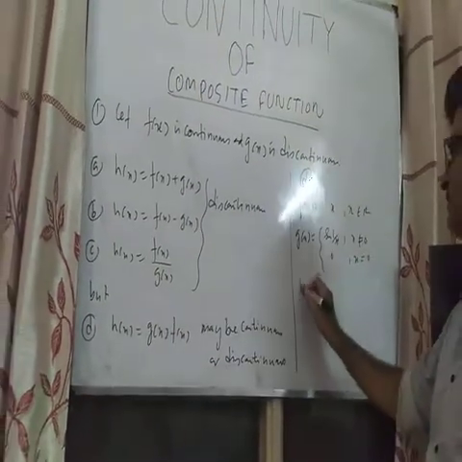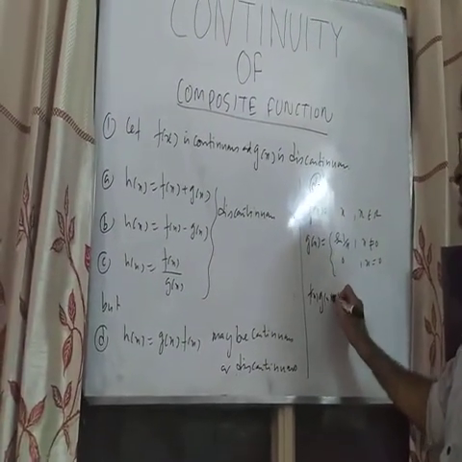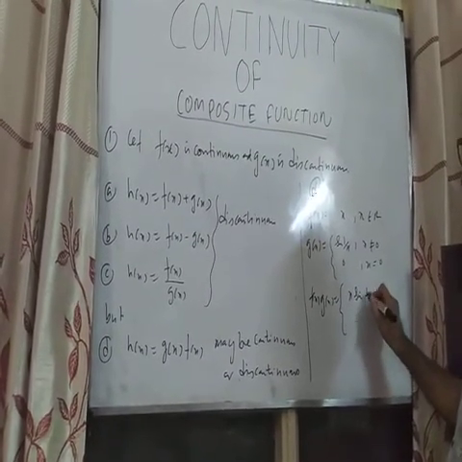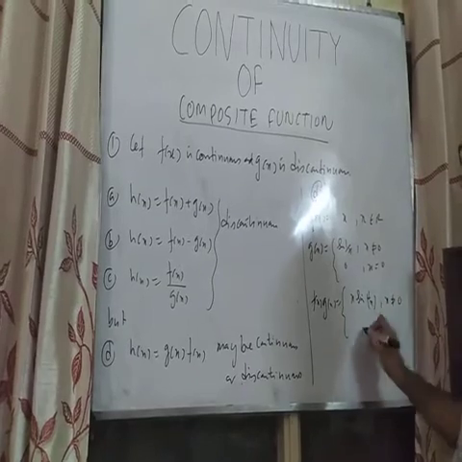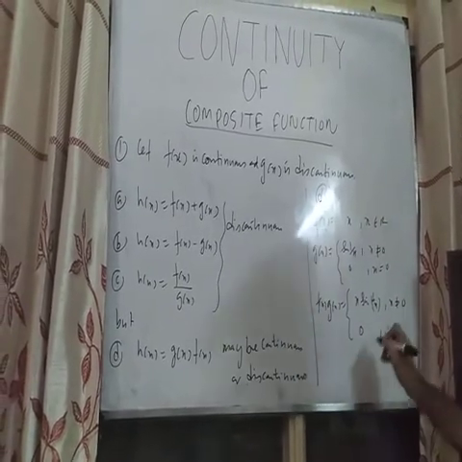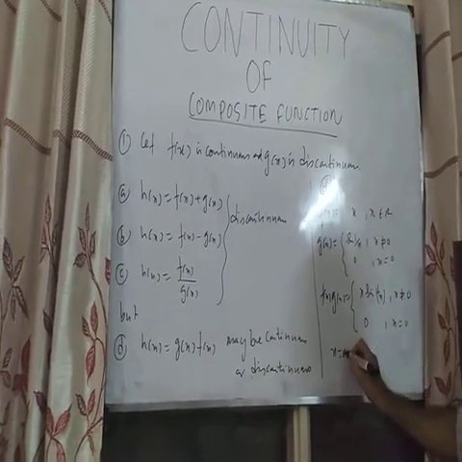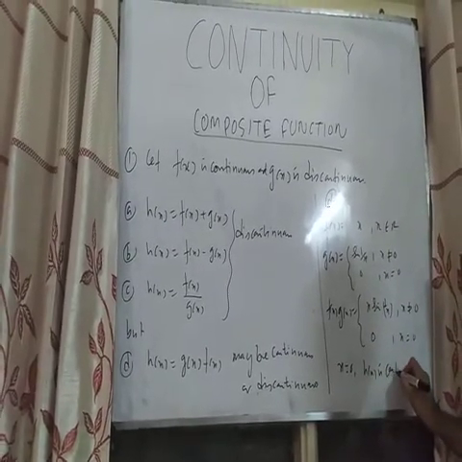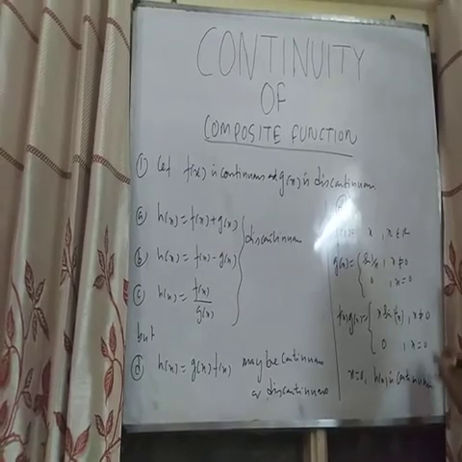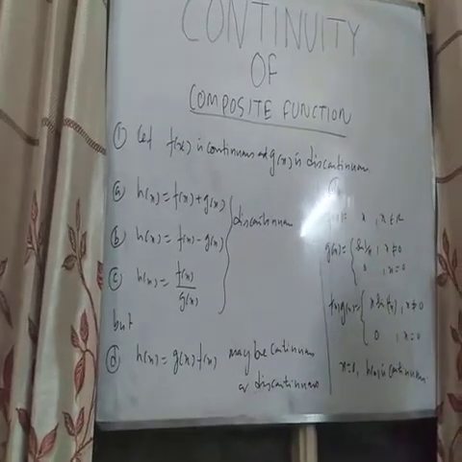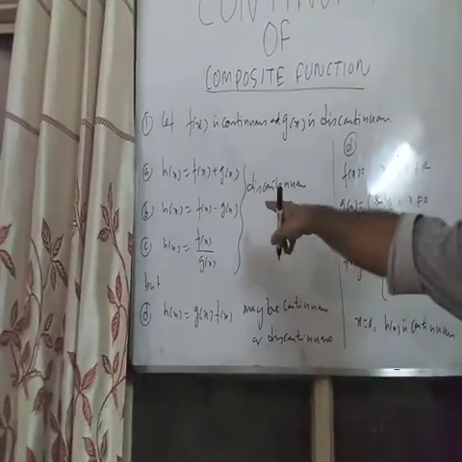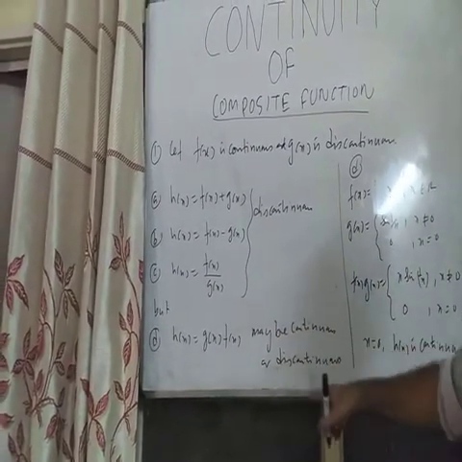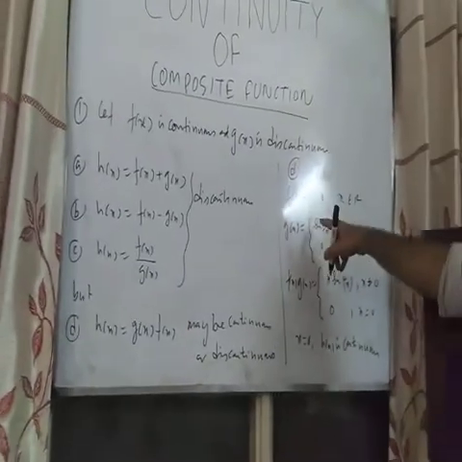So we can see that f(x) into g(x) will be equal to x sine 1 by x when x is not equal to 0 and it is 0 when x equals 0. So we can see that at x equals 0, h(x) is continuous. So you can see these three will be discontinuous, but the fourth case, f(x) into g(x), may be continuous or discontinuous.